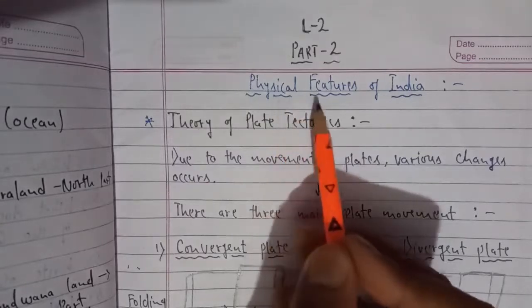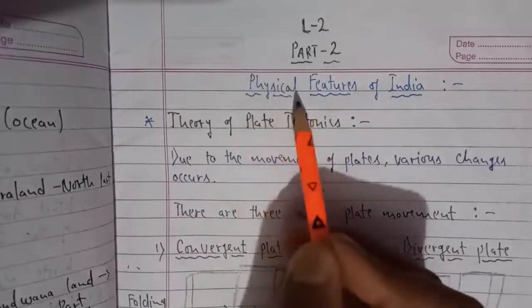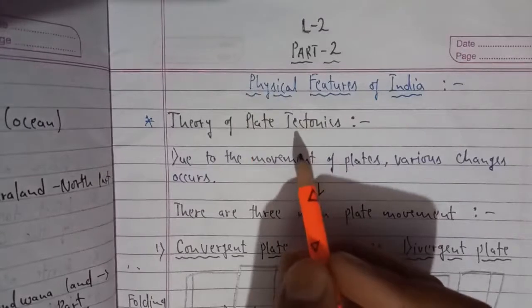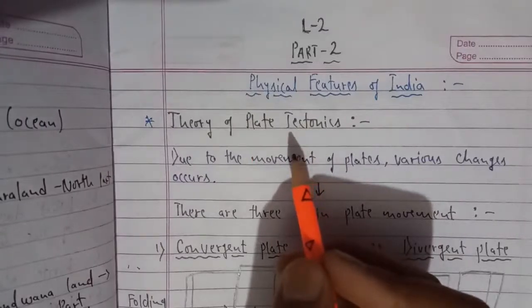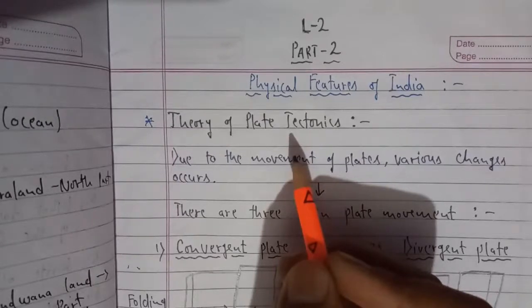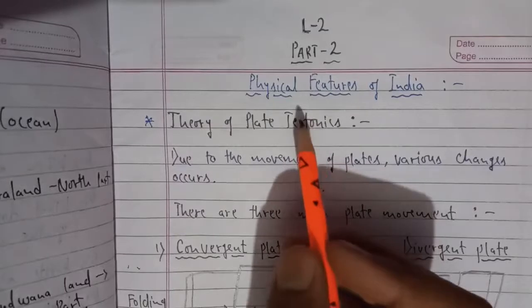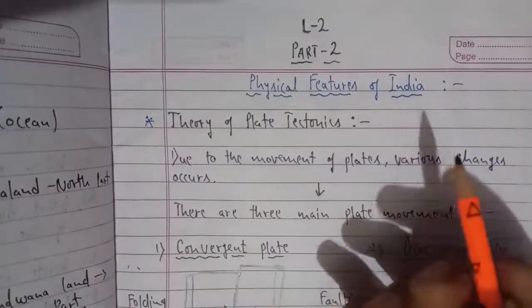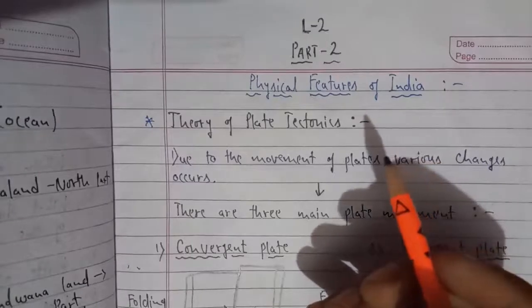When we talk about physical features, these are the various landforms which we see on the Indian land. If you see the map of India, you will find the Himalayas, a mountain region, the northern plains, the Deccan Plateau, deserts, and coastal regions. So it is important for us to read each and every physical feature of India, and for that we shall take this topic one by one.